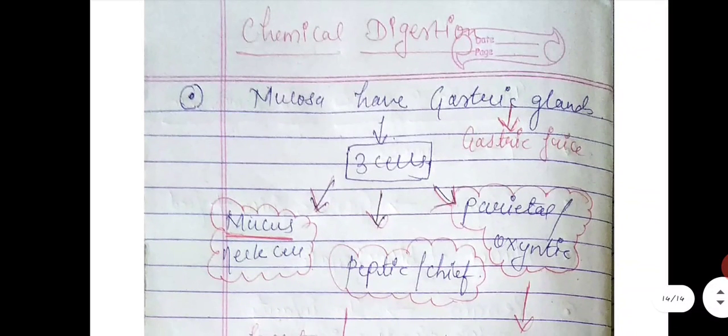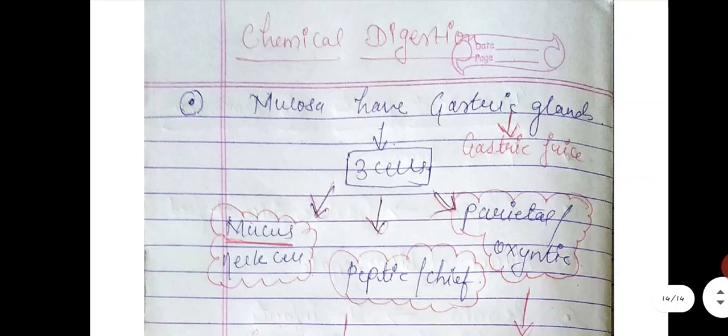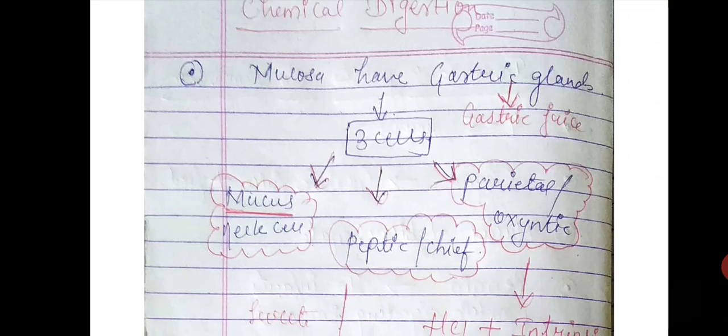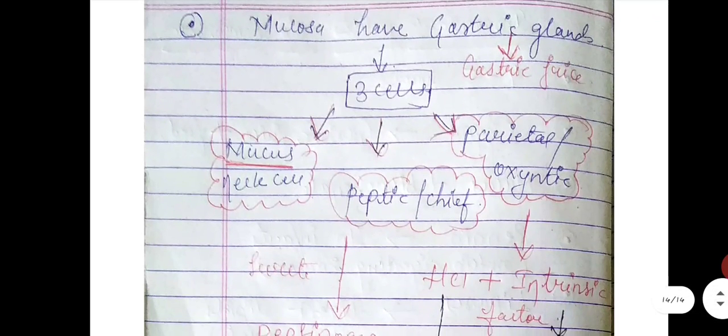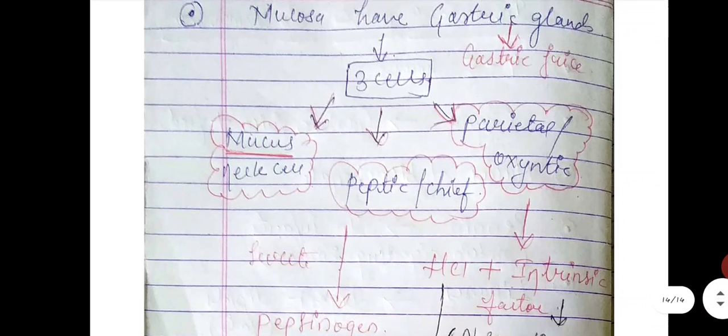The mucosa, that is the layer of your stomach, has the gastric glands, and this gastric gland secretes the gastric juice. The gastric glands also have 3 cells in them. What are these 3 cells? The mucous neck cells, the peptic or chief cells, and the parietal, or you can say oxyntic cells.